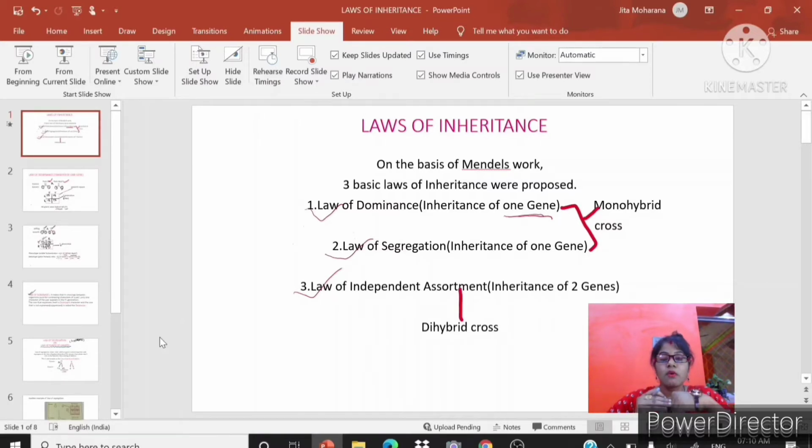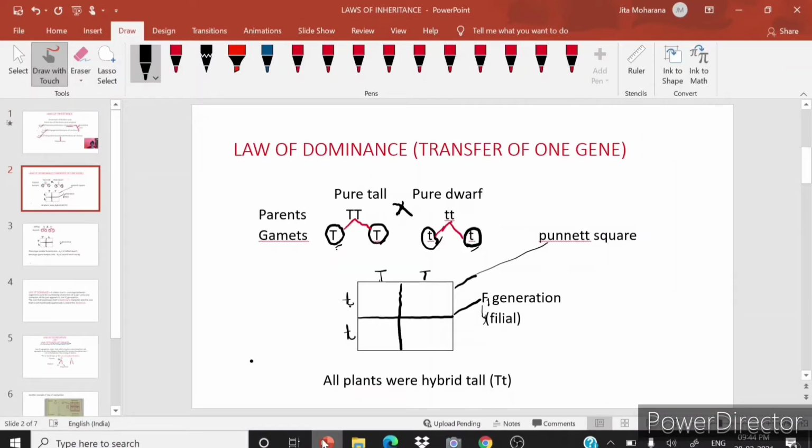Now the question arises: what is inheritance of one gene and what is inheritance of two genes? Inheritance of one gene means transfer of one character, for example height of a plant or color of a flower. Likewise, inheritance of two genes means transfer of two characters, for example yellow round seeds or green wrinkled seeds. Yellow is one character and round is another character, so there are two genes. So let us discuss the law of dominance.